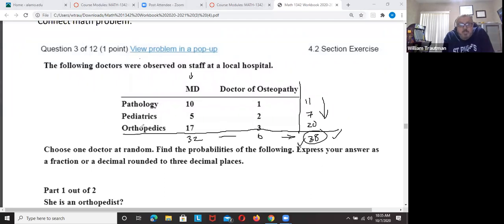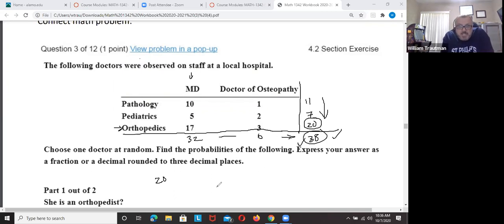How many orthopedists are there? By the way, I think orthopedics is an orthopedist. There are 20 total. Do you see? This is the total. Of the orthopedics, 17 are MDs, 3 are doctors of osteopathy, but there are 20 orthopedics or orthopedists.